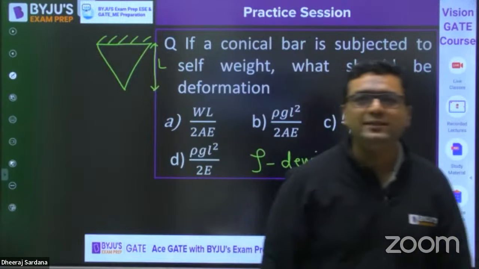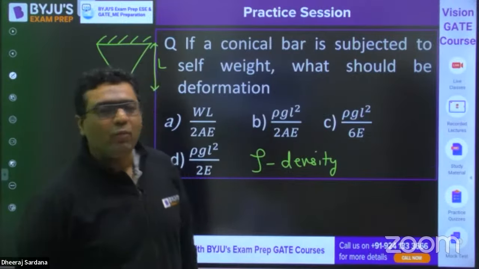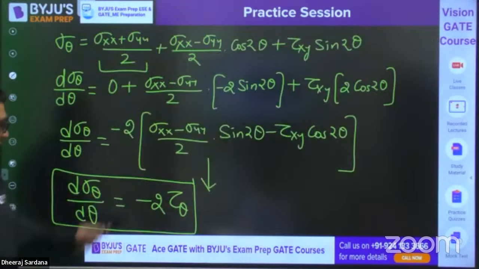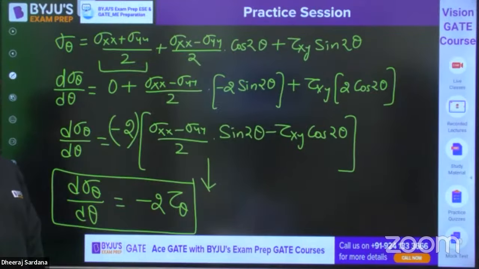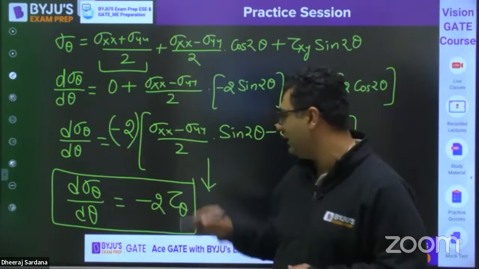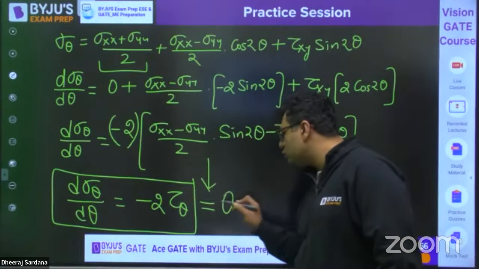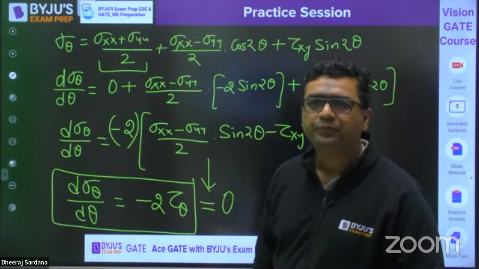Yes, Chandan is saying C, Papa Ghoda is saying C. No, Mohit, it is negative, because this minus 2 is coming outside. So how can it be positive? It is minus 2 times tau theta. That is why whenever you are looking for the principal plane, you put tau theta equal to 0. Is it clear? So that is the reason.